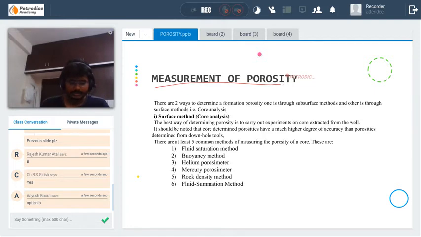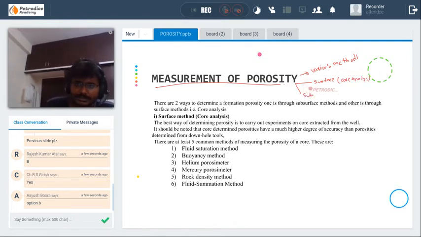There are various methods, but mainly it is classified into two types. One is on surface, that is core analysis. The other one is subsurface, that is well logging.